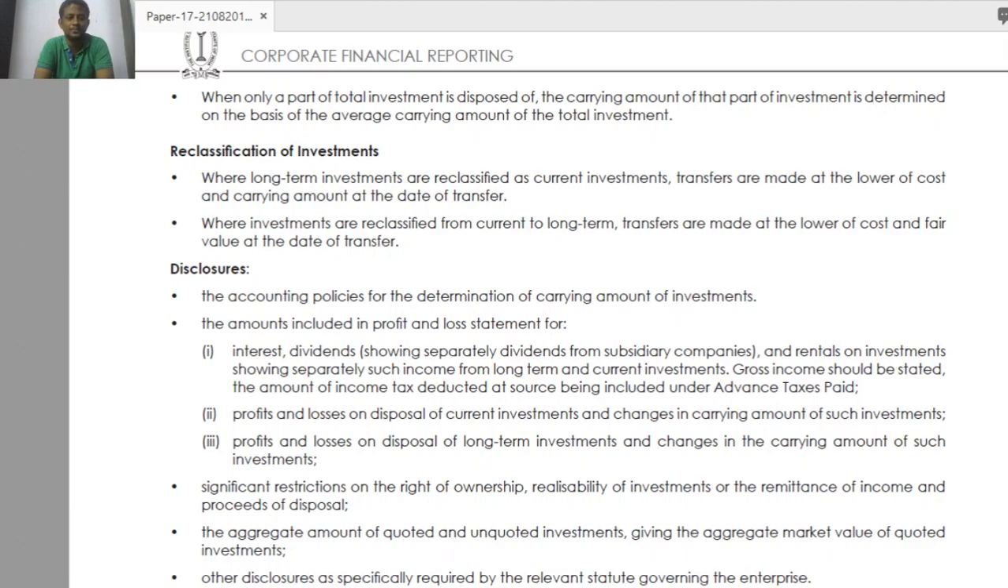What is the next one? Where investments are reclassified from current to long term, transfers are made at the lower of cost and fair value. Cost and fair value only we have to take for current to long term. Okay. So just I will write.